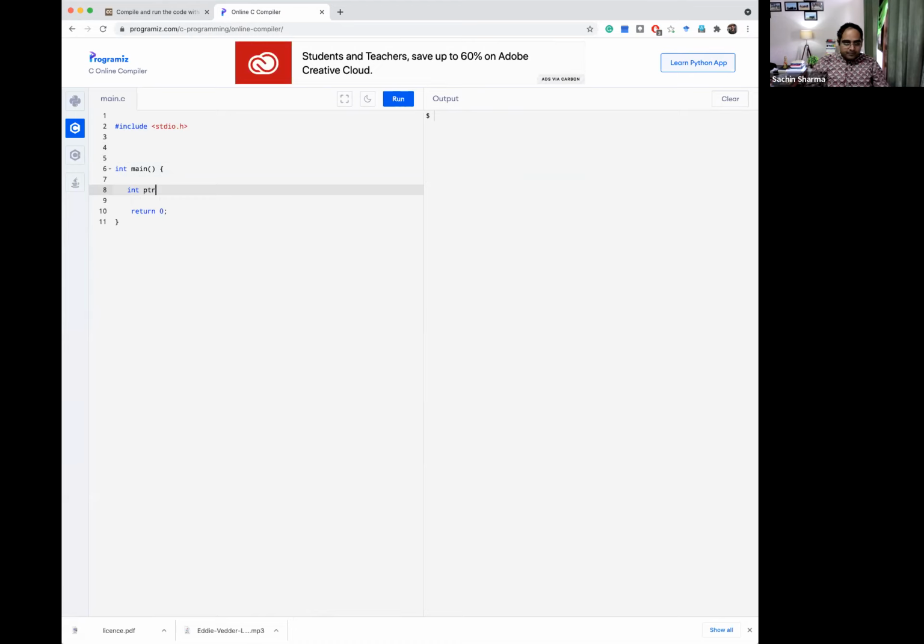ptr star. This pointer I have created, and we also know that if we do not assign any value, then garbage value is there in our memory, and if we want to print that variable, then garbage value is printed. Okay, like this. So now I am printing these two variables.